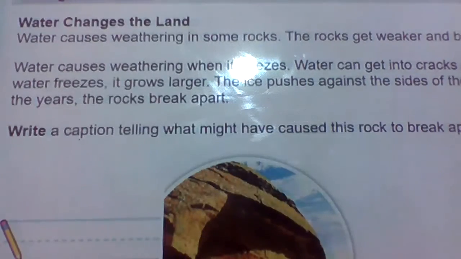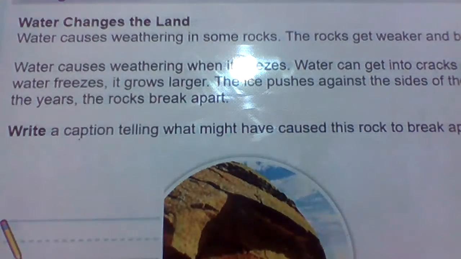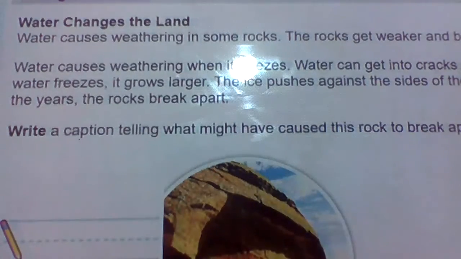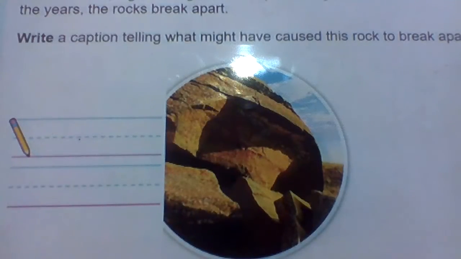The next thing we're going to talk about is water changes the land. Water causes weathering in some rocks. The rocks get weaker and break apart. Water causes weathering. So remember when I told you those rocks were freezing, they were getting wet, they were freezing, getting wet? Well, that's what happens.